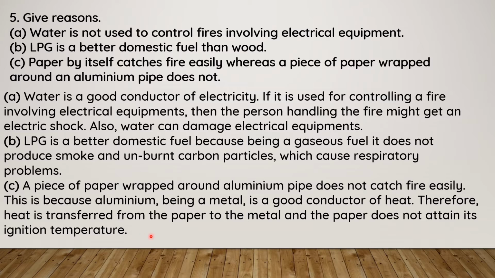From the paper the heat suddenly goes to the metal, and the paper does not attain ignition temperature. That is why a piece of paper wrapped around an aluminium pipe does not catch fire. So you can write these answers in your notebook.